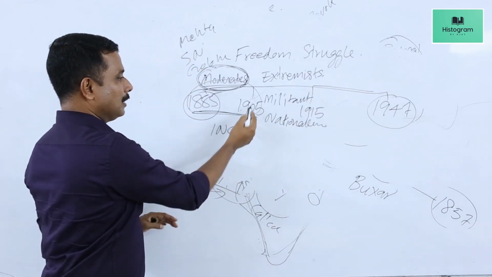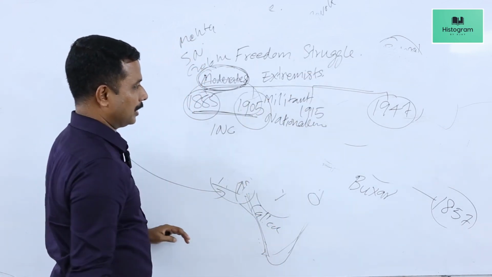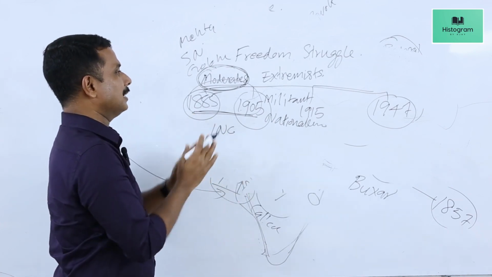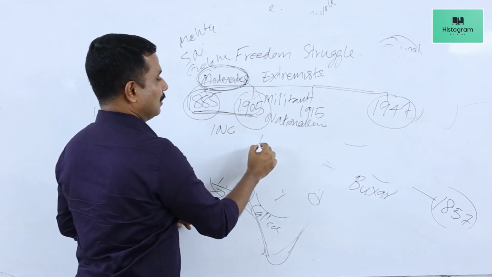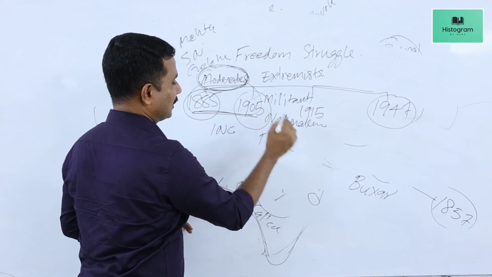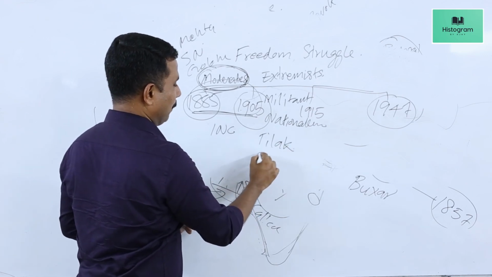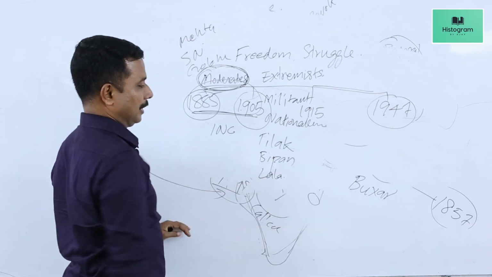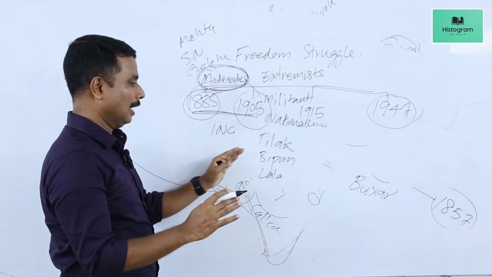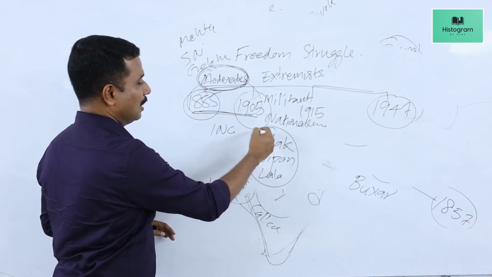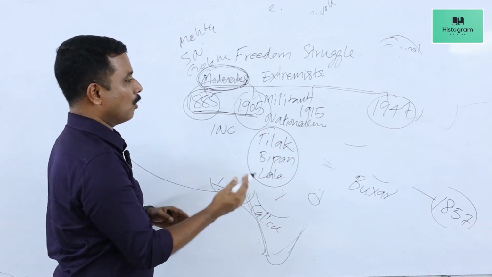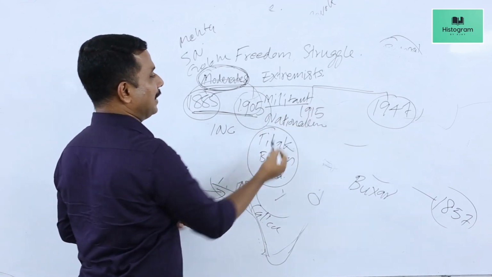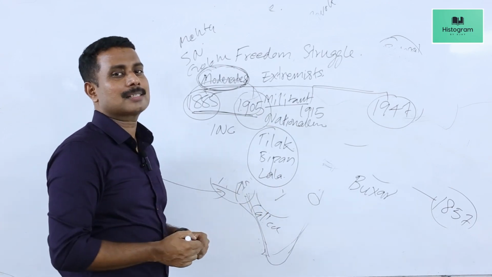During this period, by the beginning of the 20th century, some leaders in India, for example, Balagangadhar Tilak, Bipin Chandra Pal, Lala Lajpat Rai, Lal, Pal, Bal, these are the short forms for these three leaders. They began to argue some militant ideas in Indian national struggle.